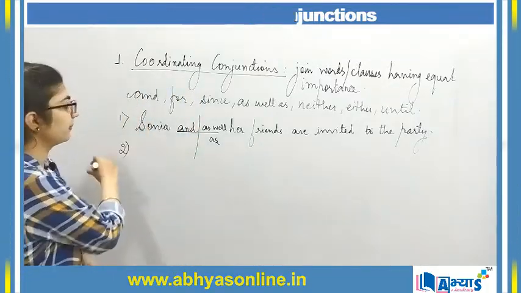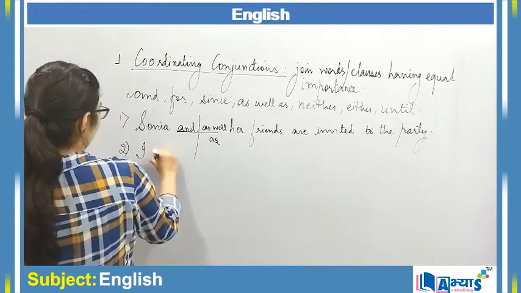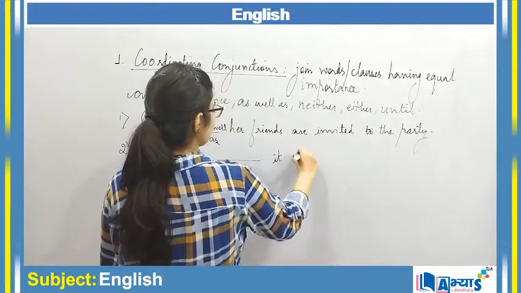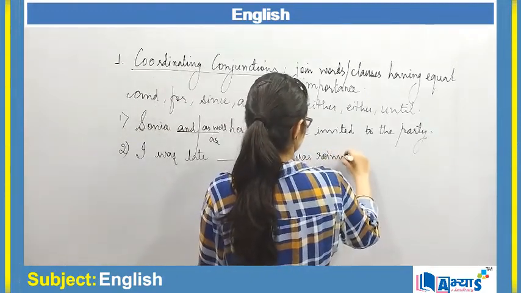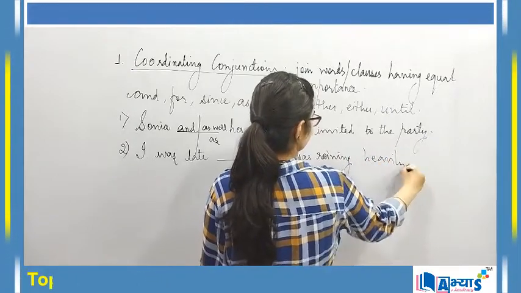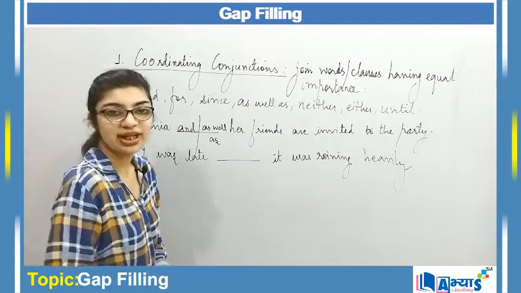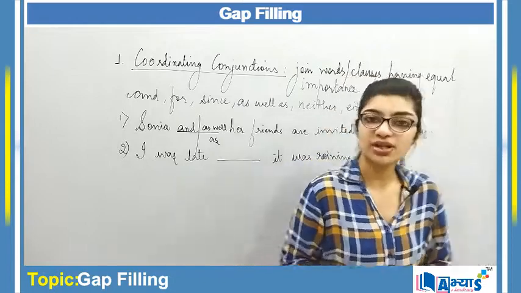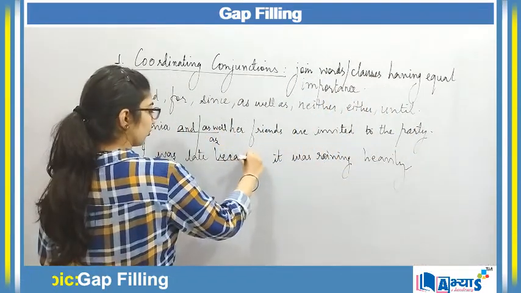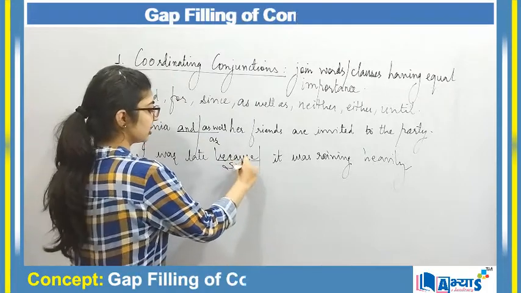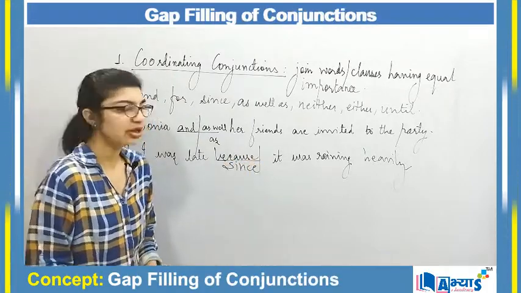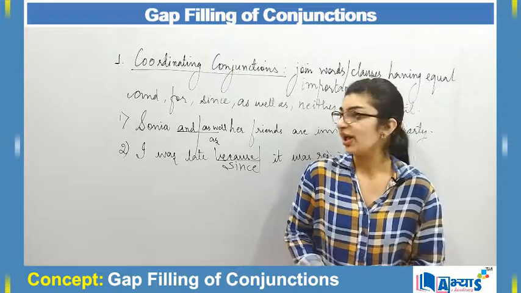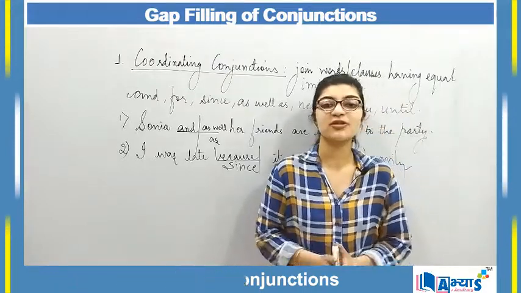Second example can be: I was late dash it was raining heavily. Here we have said that we were late. Why were we late? Because it was raining heavily. Or I can also make use of since. Since it was raining heavily, both mean the same. So here I'm trying to explain that there are some cases where the gaps can be filled using more than one word, and this is the example of coordinating conjunction, which is the first type of conjunction.